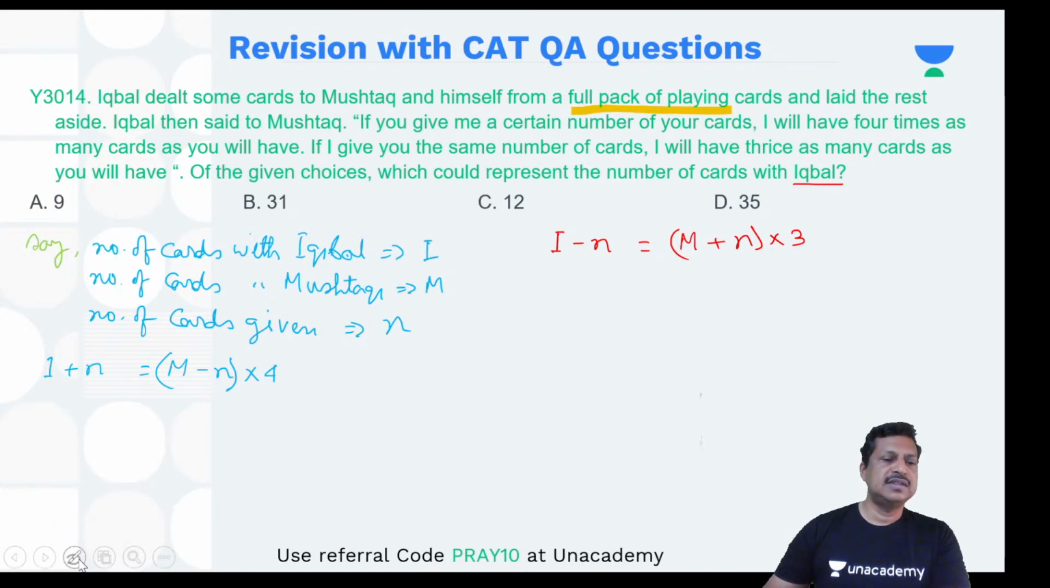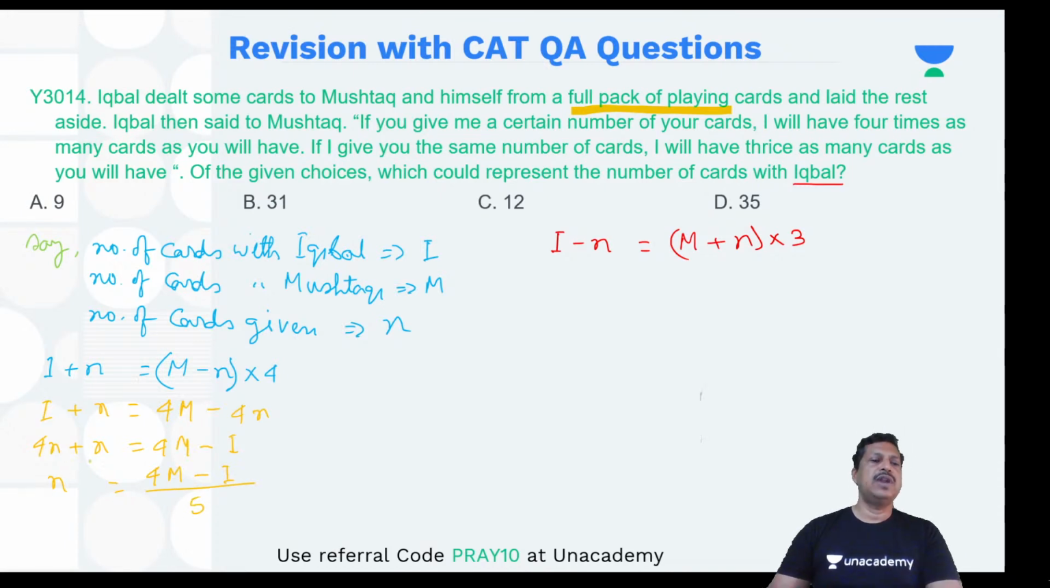So let us eliminate this side. So I'll get I plus n equal to 4m minus 4n. If you go that side, I'll be getting 4n plus n equal to 4m minus I. And then 5n, so n equal to how much? n equal to (4m minus I) divided by 5. So 4n plus n will be 5n. So this will be n.